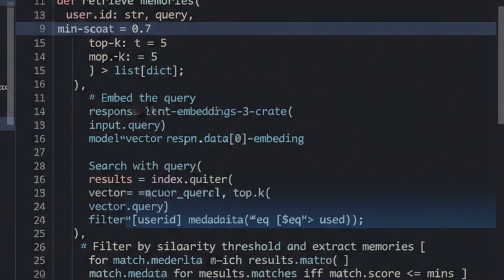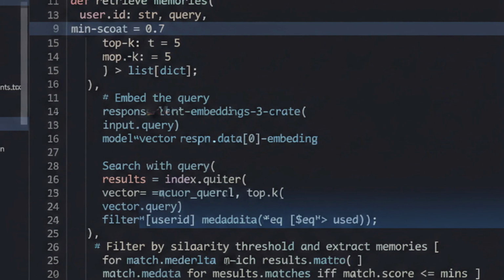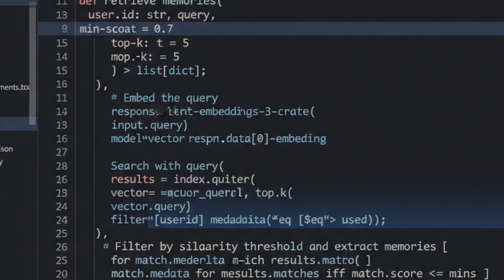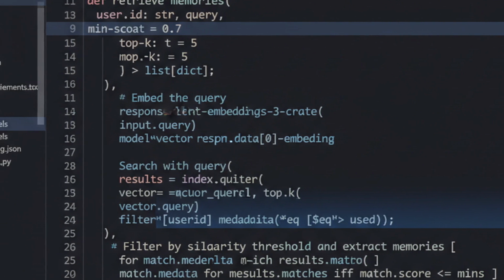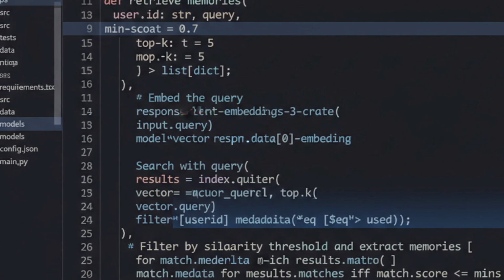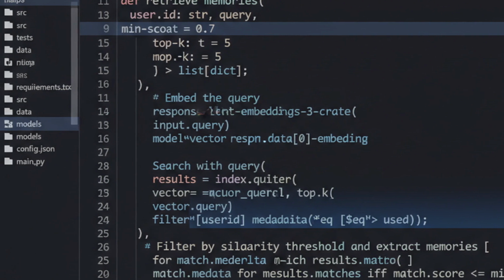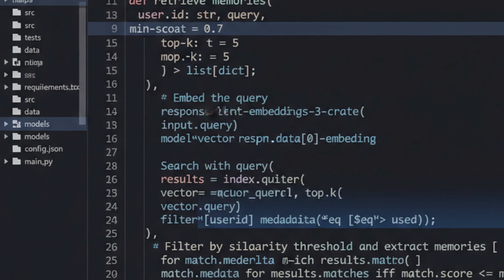Storing memories is half the battle. Retrieval is where it gets interesting. When the user asks a question, you embed that query and search for similar vectors. The top K results become injected context for the LLM. But raw similarity search isn't enough. You need filtering. Retrieve only memories for this specific user. Filter by timestamp to prioritize recent information. Add metadata filters for memory type or topic. This is where your vector database earns its keep.